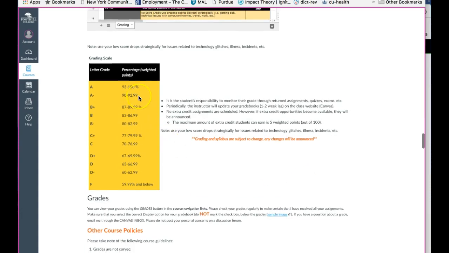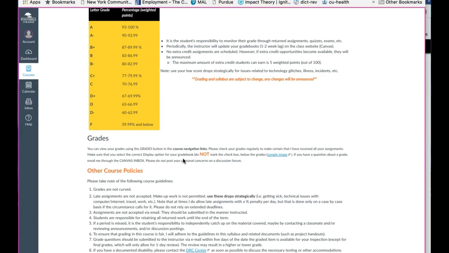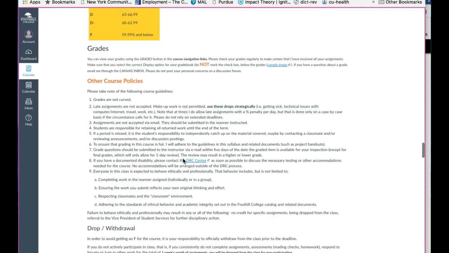Here's a scale. If you get a 92.99, that will be an A minus. If you get a 93, that will be an A. And so that's how you read this, for every grade you see there. There are no bump ups. There's an exception to that. You can look at it at the bottom of this syllabus.